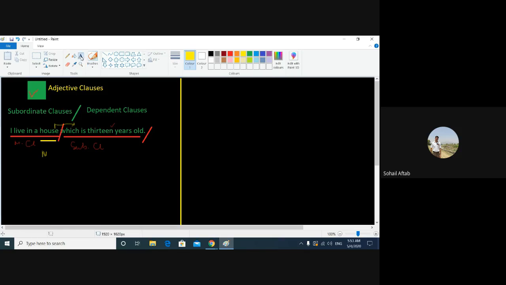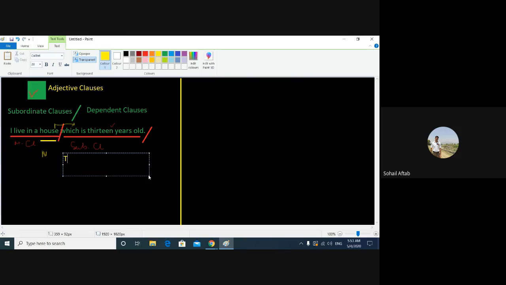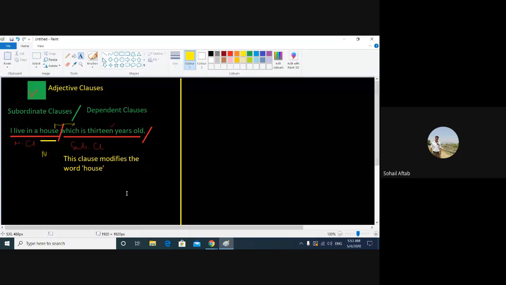Let me write it for you. Maybe for a couple of people this is a new term. This clause modifies, means gives more information. This clause modifies the word house, which means that the house where I live is 13 years old.